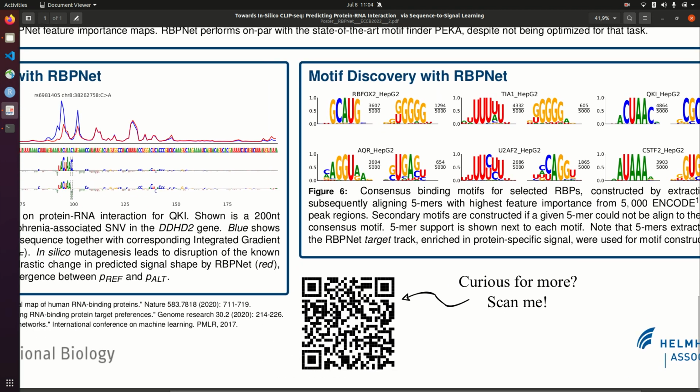To summarize, RBP-Net is a method to predict protein-RNA interactions at nucleotide resolution. It enables prediction of variable length sequences and even across whole transcripts. RBP-Net's feature importance scores can be used to build consensus motifs that reflect an RBP's binding specificity, while variant impact scores can be computed via in-silico perturbation.